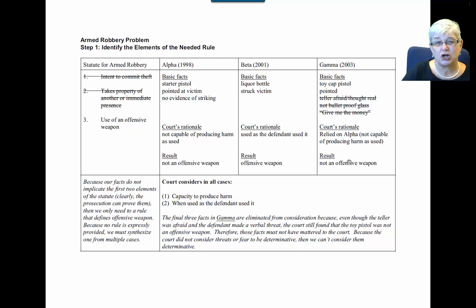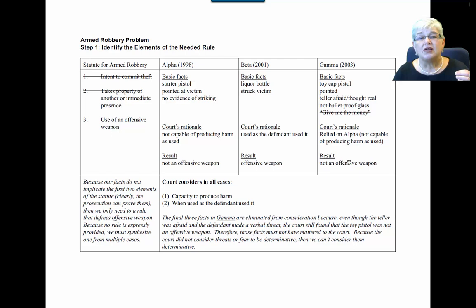Remember, legally relevant or determinative facts are those facts that trigger the result. And these facts don't trigger the result. So that's why I've crossed through those facts about the teller being afraid and about the glass being thought to be real and not bulletproof, and then the robber saying, "Give me the money," because those things didn't actually impact the result.